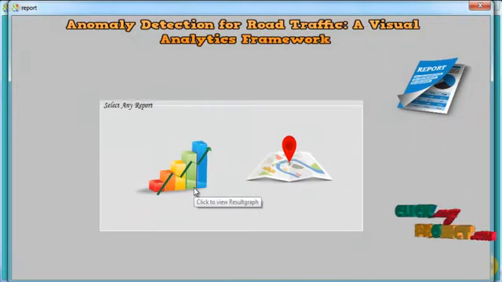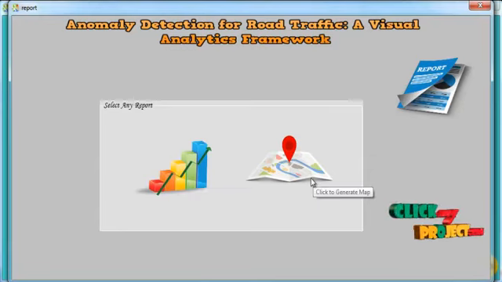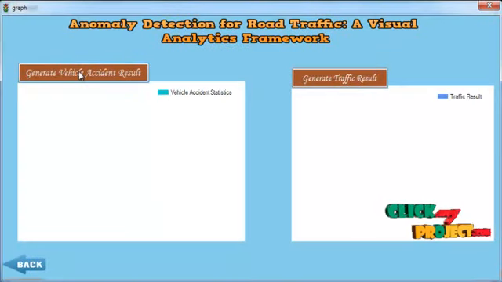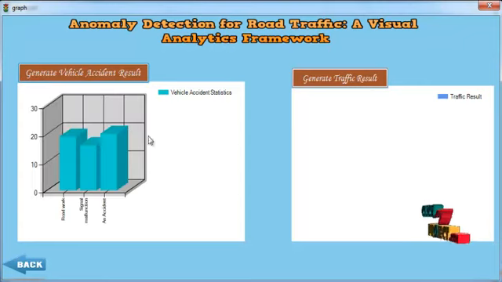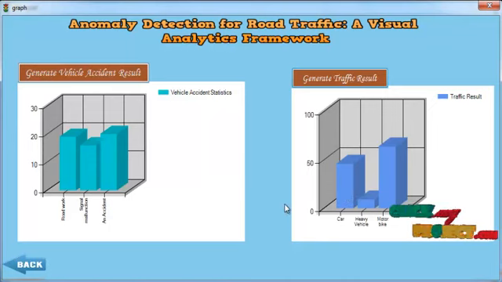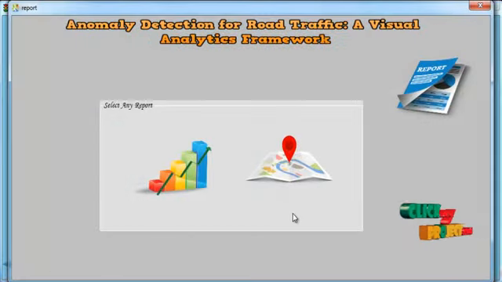Here you see two report types. The first one displays a result graph and the second one generates a Google map. If you click the first one, these are the two types of graph. The first one contains vehicle accident details, showing which anomalies cause more or fewer accidents. The second one shows which vehicle occurs frequently, with the highest and lowest accident counts. After that we perform the generate map.